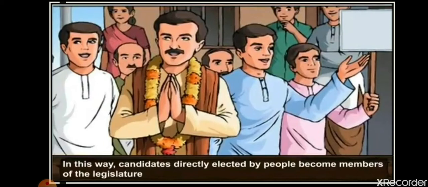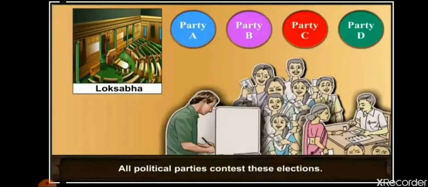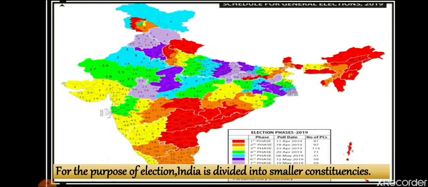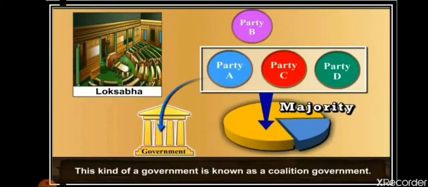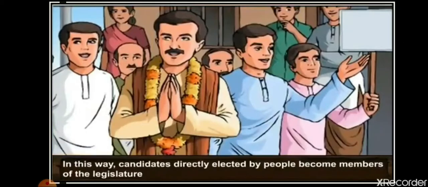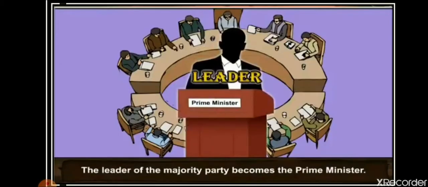So now let's have a look. In this way, candidates directly elected by the people become members of the legislature. From each and every constituency, members are elected to the Lok Sabha. Now, the leader of the majority party becomes the prime minister.